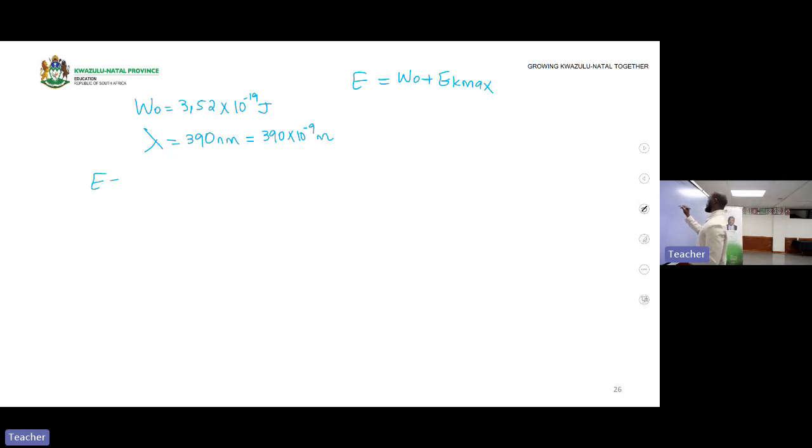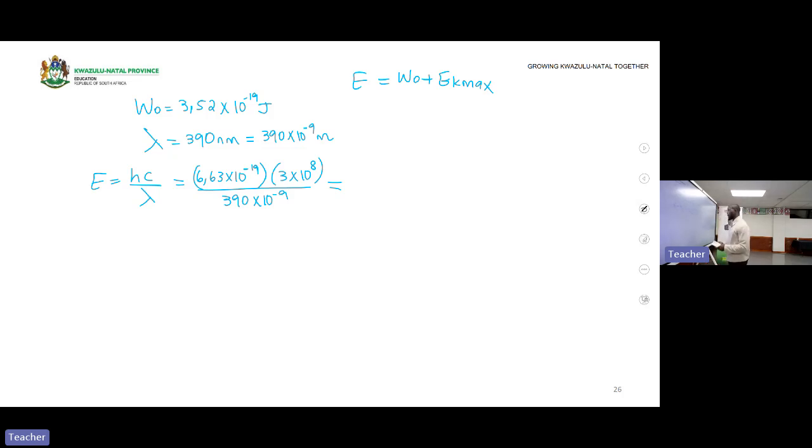Energy of light is equal to hc over wavelength. h is 6,63 times 10 to the power of negative 34, c is 3 times 10 to the 8, and the wavelength is 390 times 10 to the power of negative 9.